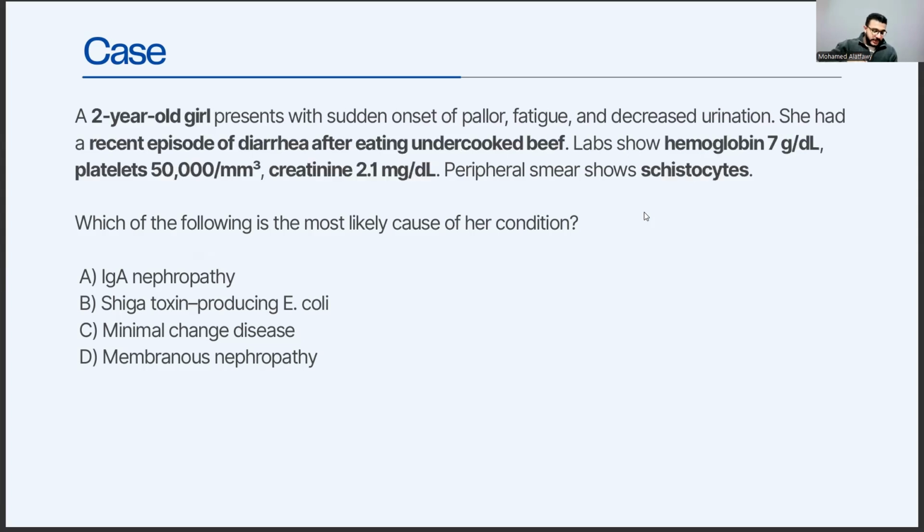So the high yield keyword here will be a 2-year-old girl. So we have a child, we have a kid, and she presents with sudden onset of pallor, fatigue, and decreased urination. And she had a recent episode of diarrhea after eating undercooked beef. So we have a history of diarrhea. It's very important. And also labs showed hemoglobin of 7. So we have anemia here.